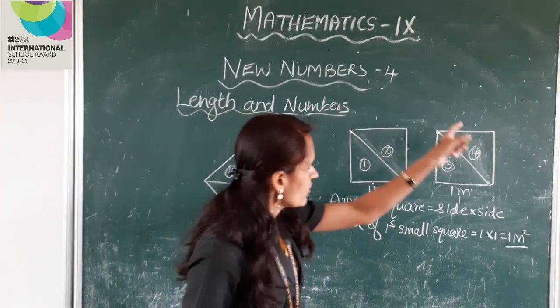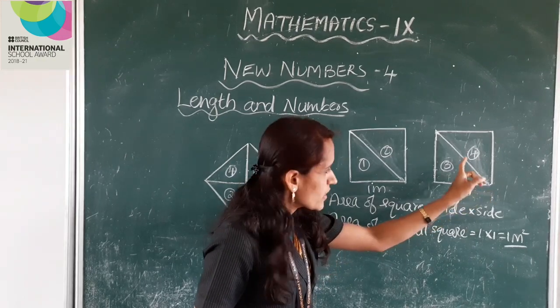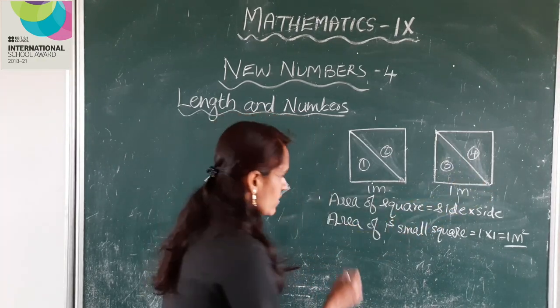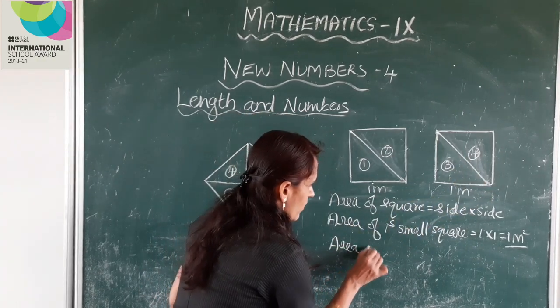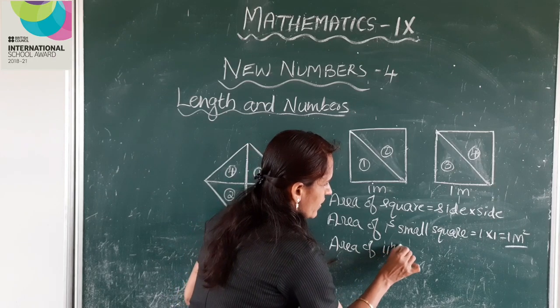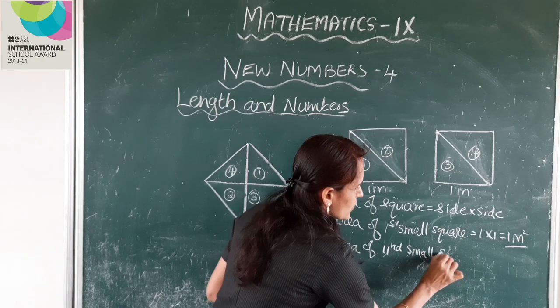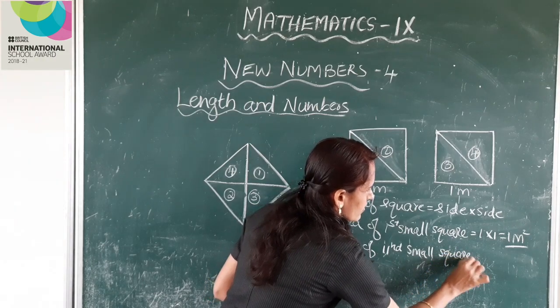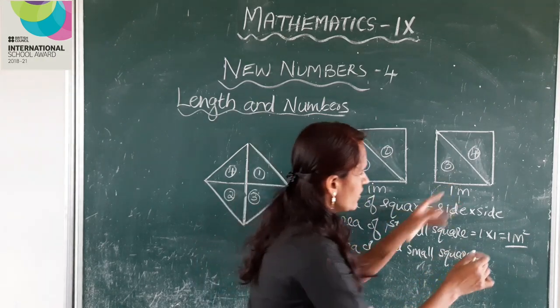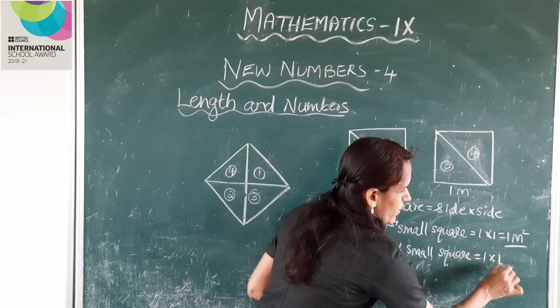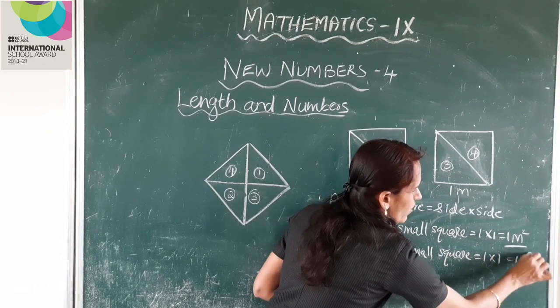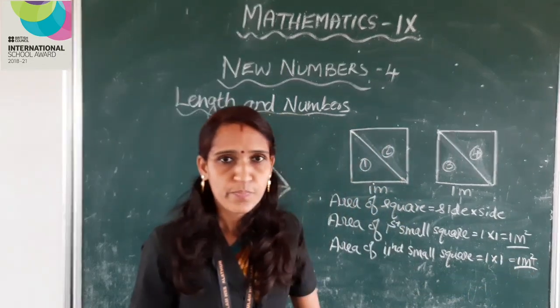Right? Then area of this second small square is equal to, here one side is 1 into 1 is equal to 1 meter square. Clear?